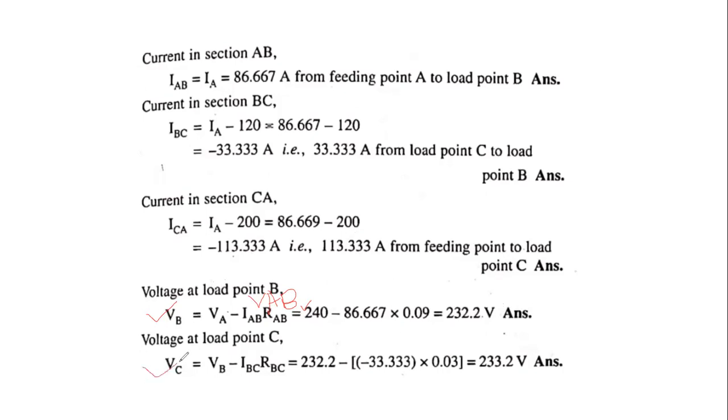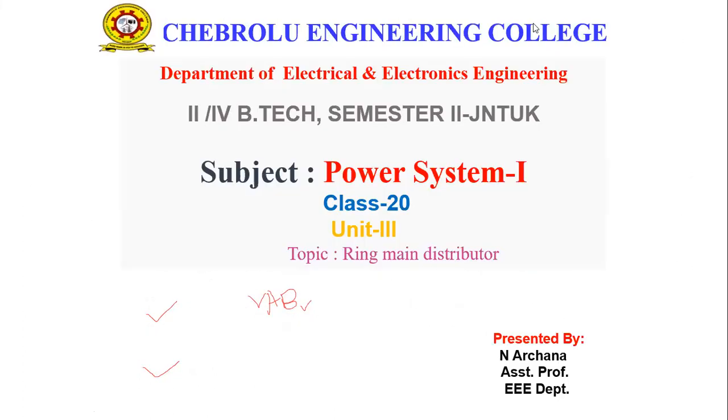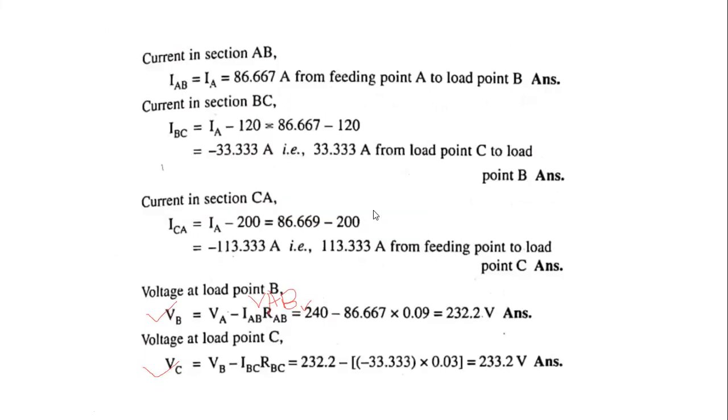Next, we calculate the voltage at load point C, that is VC. Therefore VC is equal to VB minus IBC into RBC. That means VBC is the voltage across the B to C point. Therefore VC is equal to VB minus VBC, and then we calculate the VB value and the VC value.